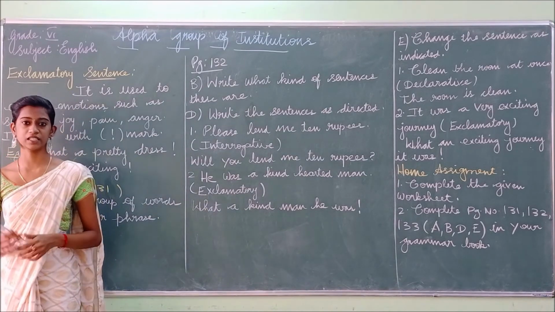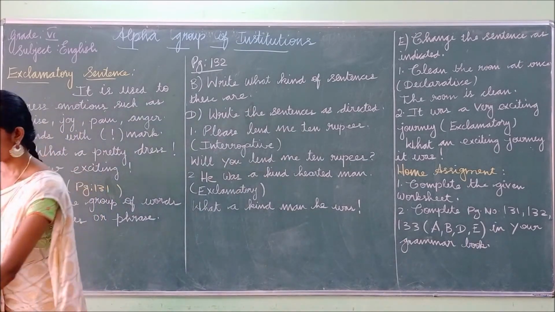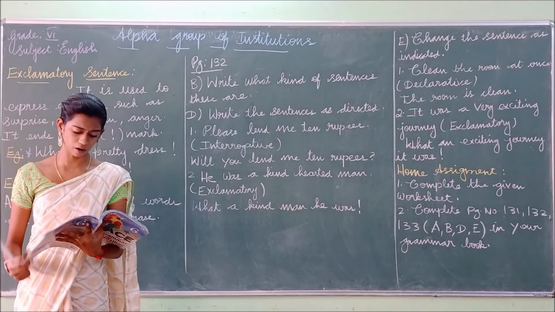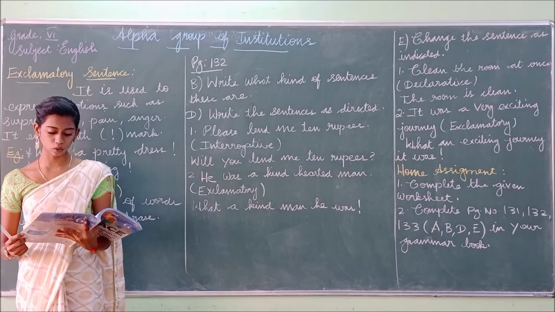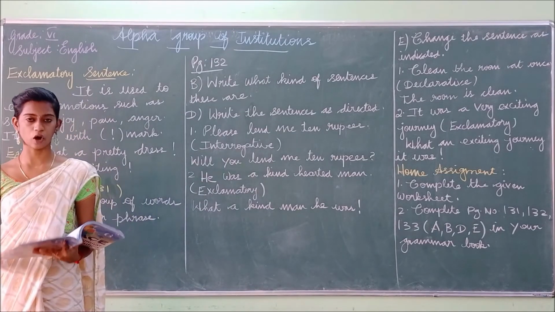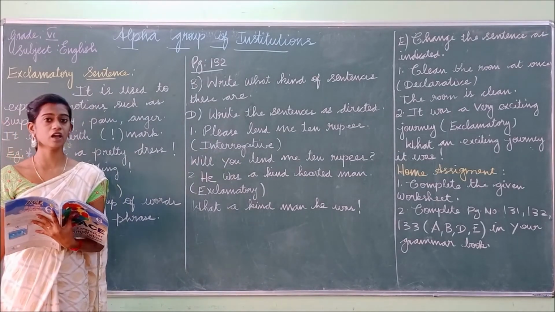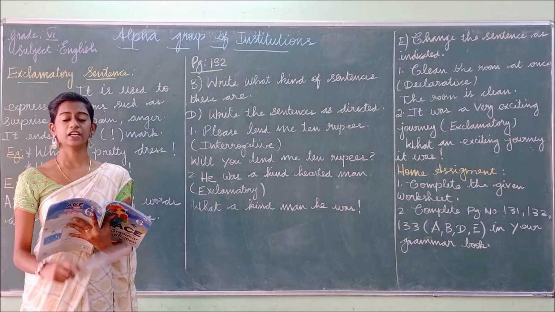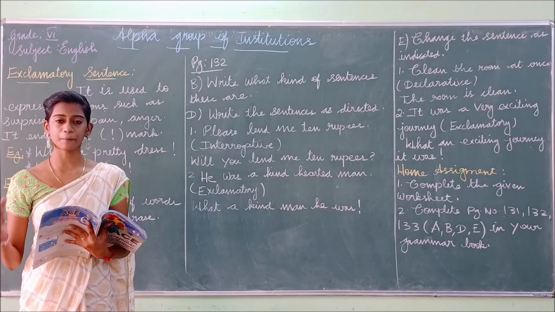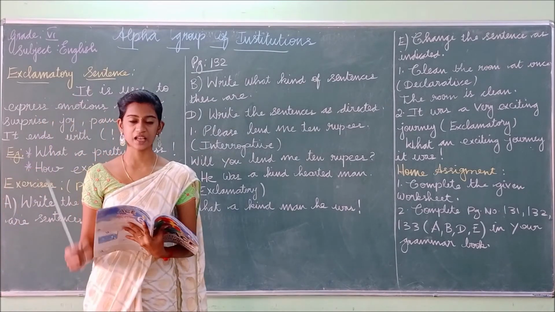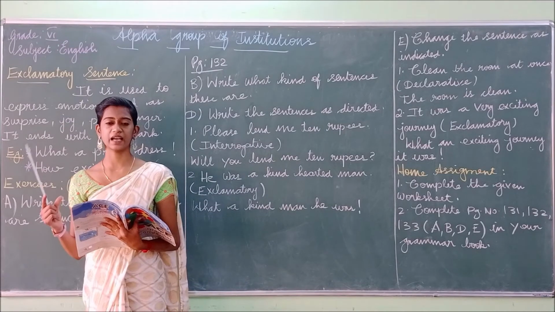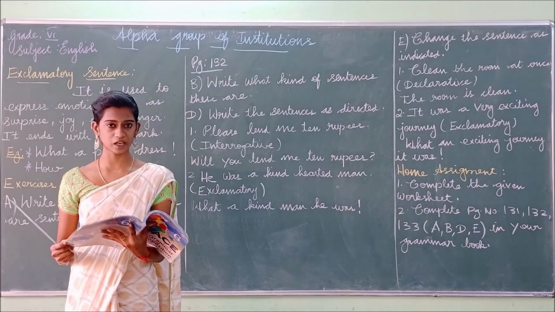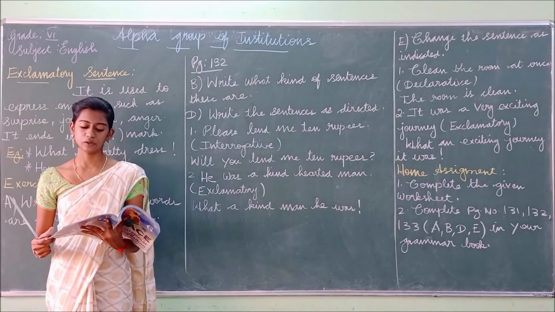Okay. So we have seen the types of sentences. Now let us see how to write the exercise. On page number 31, they have given an exercise. Write whether these groups of words are sentences or phrases. We have already seen what is meant by sentences and phrases. A sentence is a group of words that has a complete meaning, a complete sense, and a phrase is a group of words that has an incomplete meaning. They have given 8 items and one has been done for you. So you have to do the remaining ones.